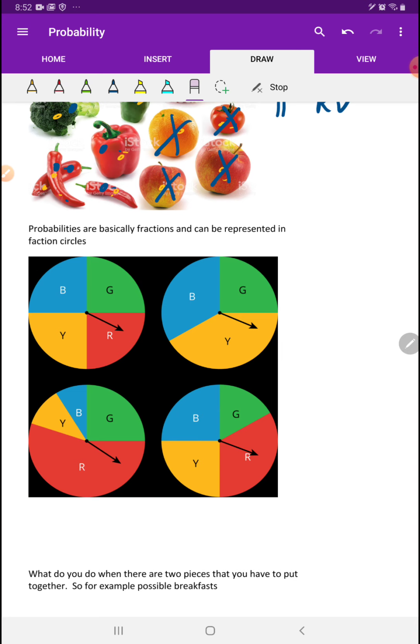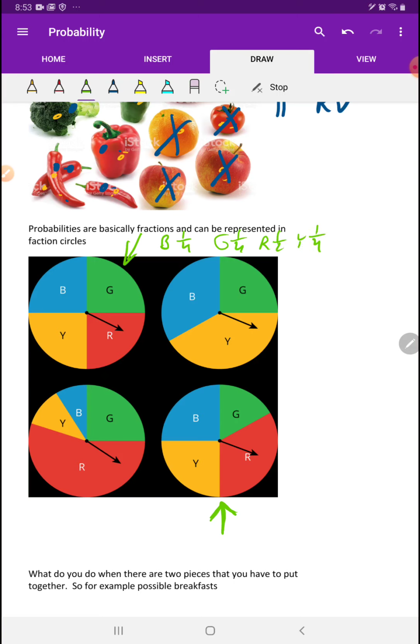All right? Now, let's look at some other questions here. What is the probability of landing? Actually, before we do that, let's look at this graph. What's the probability of landing on blue? 1/4. That's simple, right? They're all the same. Green is also 1/4, red is 1/4, yellow is 1/4.